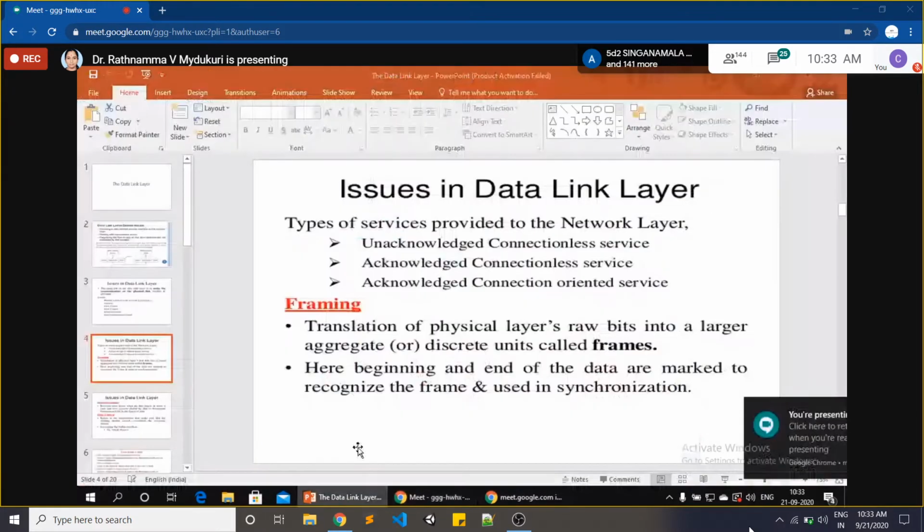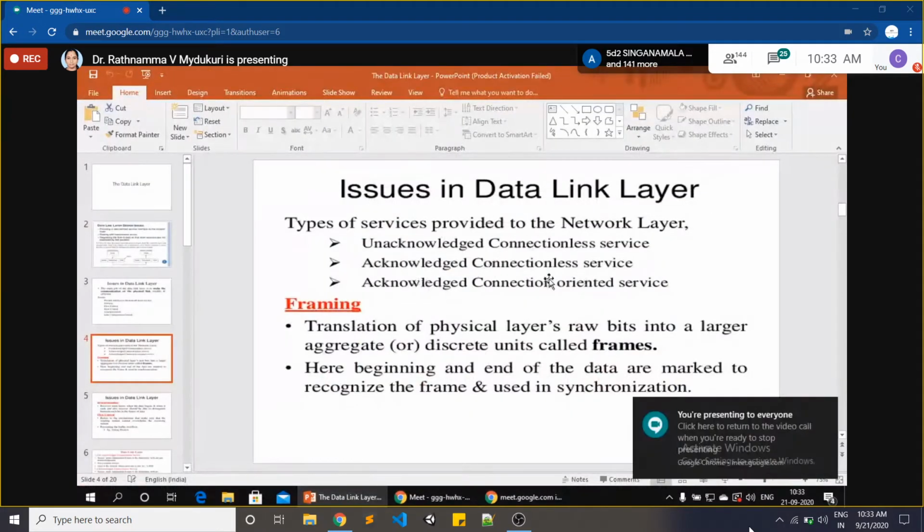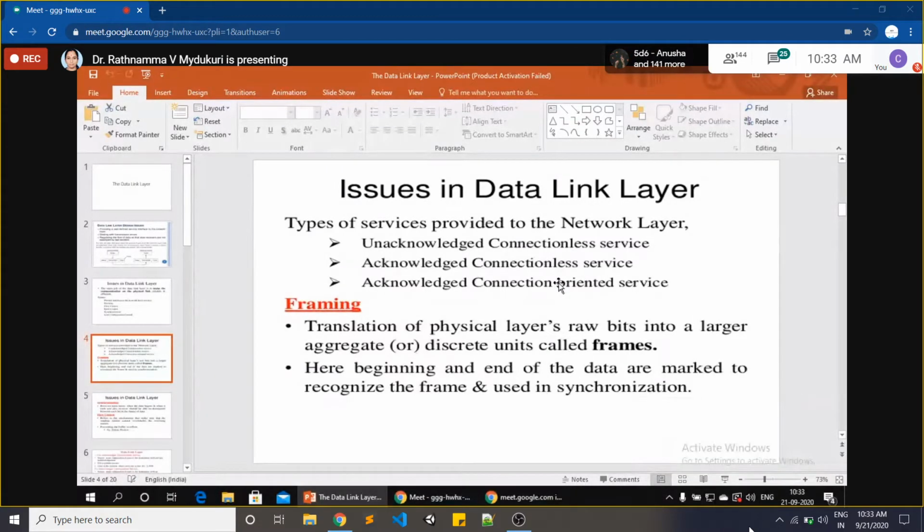This is acknowledged only, but it is a connectionless service. Just you see that your mail has been sent to so and so person. That is the acknowledgement you get, but not an immediate response from them, because it is a connectionless service. That is acknowledged connectionless service.